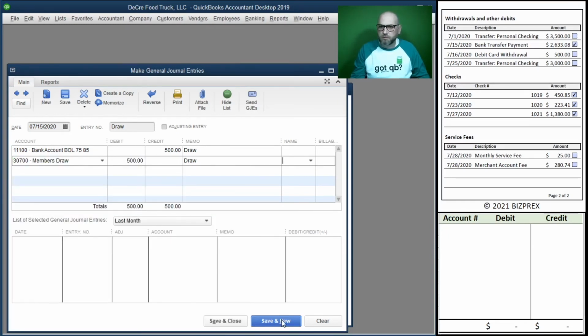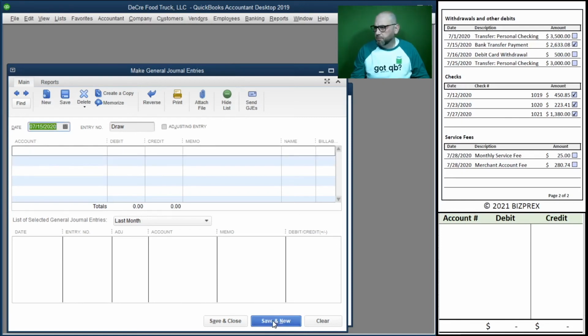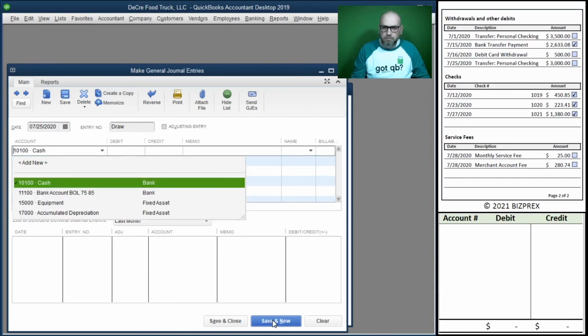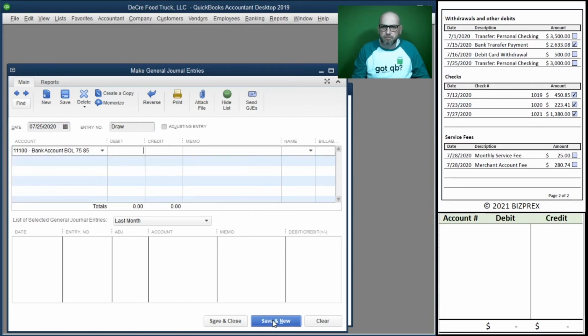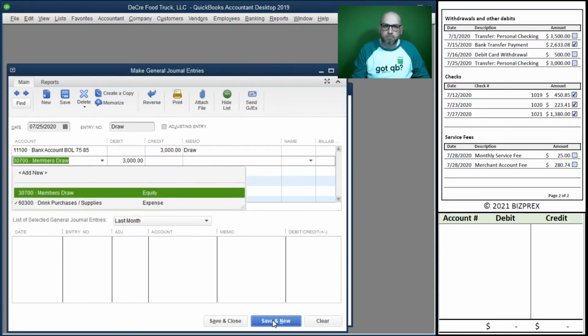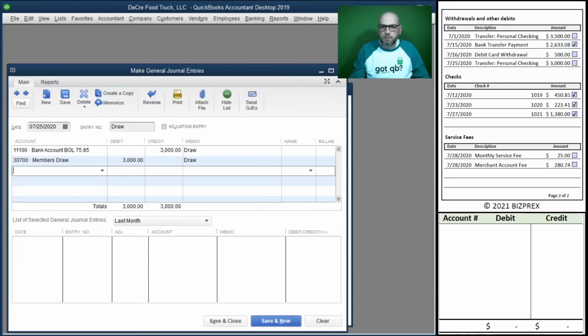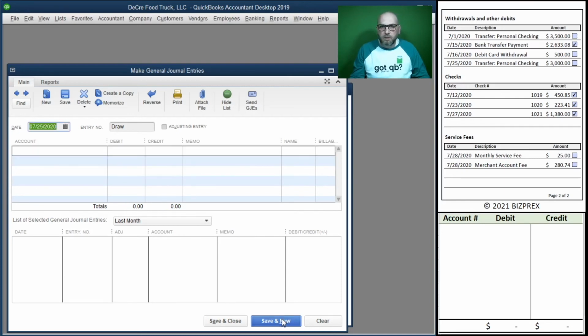Okay, good. Alright, good. And we have merchant account fee that we got to book, right? Oh, and monthly service fee. So let's go and book both of those.